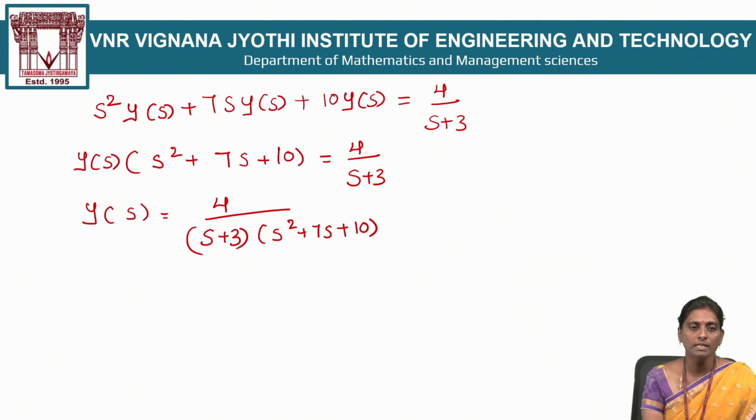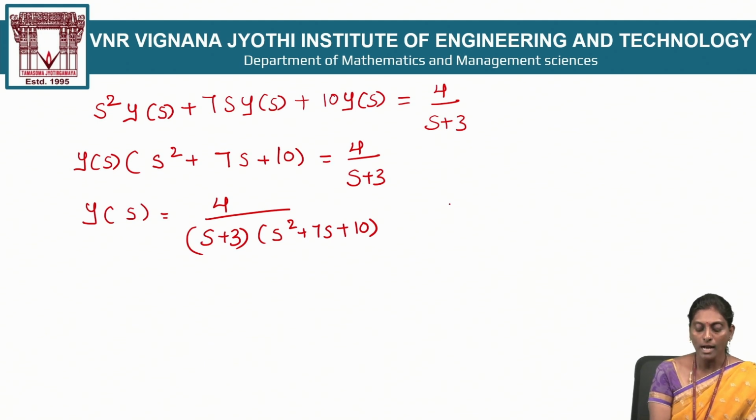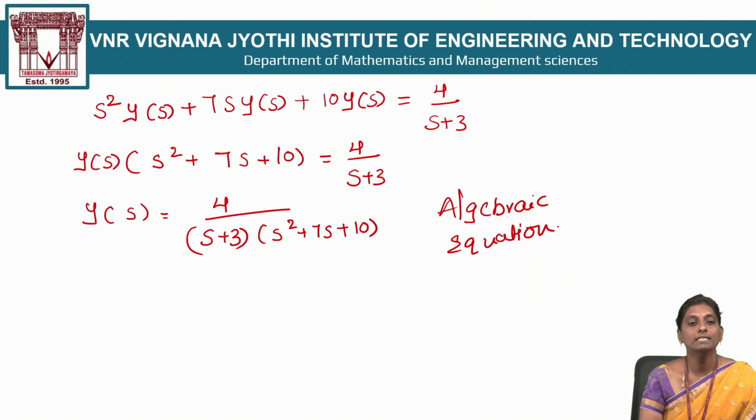So after completion of calculating Y(s), step number 1 is completed. What is step number 1? Take the Laplace transform on both sides, apply the Laplace transform derivative formula as well as the linearity property and basic Laplace transforms. Your given differential equation is converted into an algebraic equation. This equation is called an algebraic equation. So step number 1 is completed.